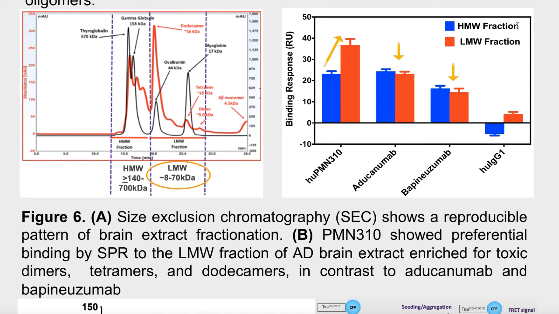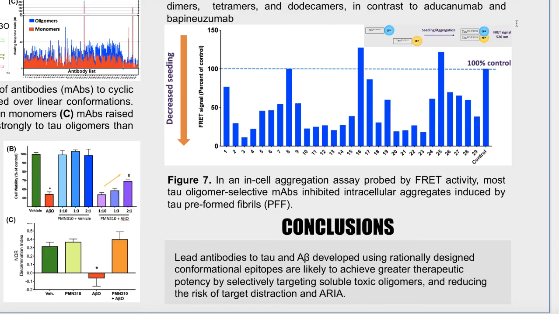in contrast to aducanumab and bapineuzumab. And tau oligomer antibodies raised to our predicted epitopes block aggregation as seen in an in-cell FRET assay.